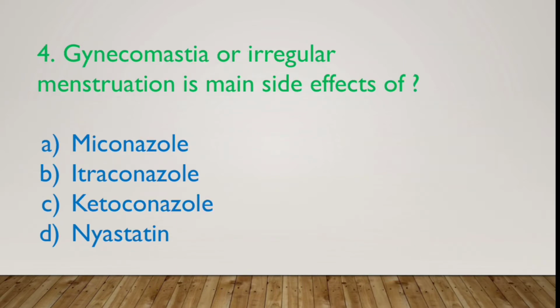The next question is, gynecomastia and irregular menstruation are the side effects of. The options are miconazole, itraconazole, ketoconazole and nystatin. So guys, the answer to this question is ketoconazole, because ketoconazole prevents sterol synthesis, so it can cause side effects like gynecomastia in males and irregular menstruation in females.